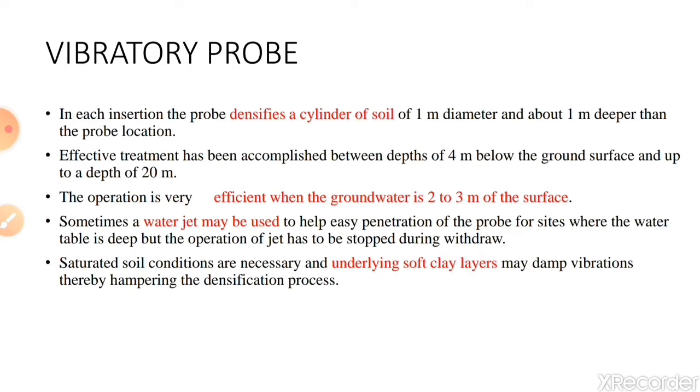In that case, a water jet is used so that the probe goes easily inside the soil and vibrates it. But it should be noted that while withdrawing the probe, the water jet has to be stopped. Otherwise, the entire work will be of no use.